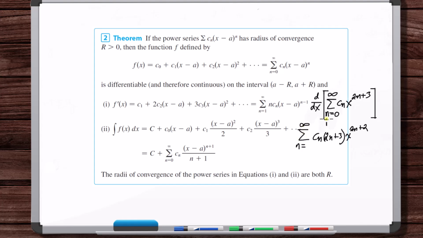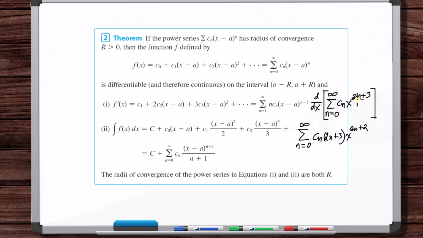Now, do we change n is equal to 0 to n is equal to 1? Well, okay, let's look at the first term. So when n is equal to 0, you still have an x term. So you don't change this to n is equal to 1. You leave it as 0. But if you notice, something interesting comes up here. When n is equal to 0, you can see the first term is not a constant. It has an x in it.